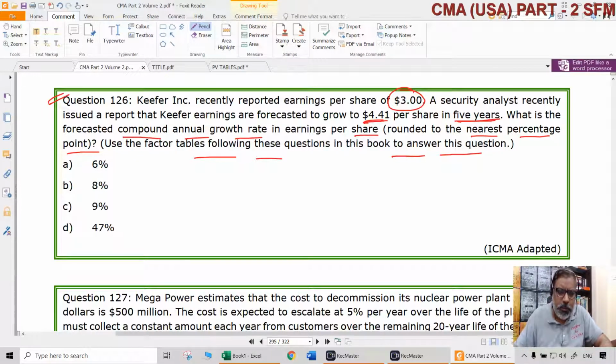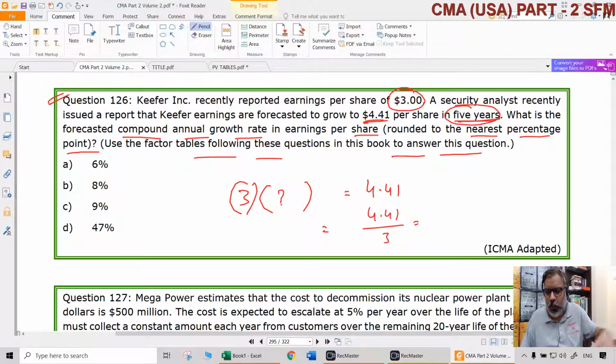So the simple point is, now 3 multiplied with something is going to become 4.41 after 5 years. How much is the something? 4.41 divided by 3. So what is going to be the FVIF? That is 1.47. So $3 now, if it is growing at some compounded annual rate, will become $4.41.